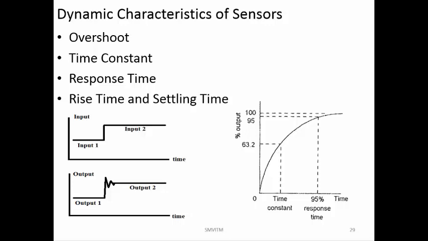So if you have a system with a lot of variations and the changes are happening at a very quick rate, then you should have a very low response time, or your system should be very quick to respond to these changes. So these are some of the dynamic characteristics of the sensors, or of the transducer, or of the measuring device.